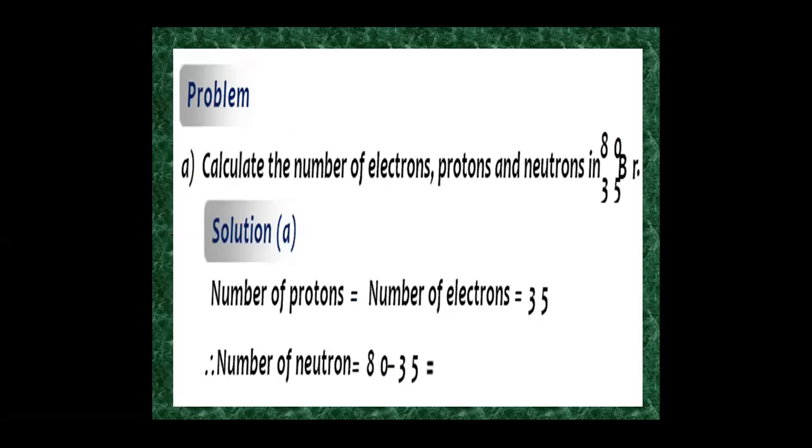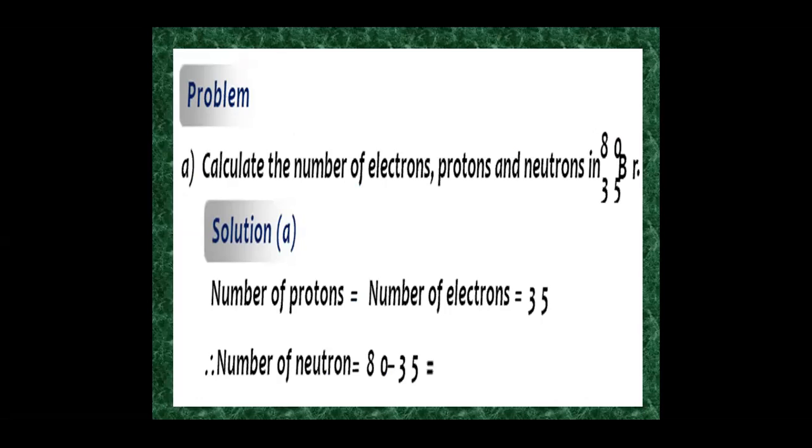The next one: calculate the number of electrons, protons, and neutrons in bromine. Bromine, whose atomic number is 35, mass number is 80. As we know, the number of protons is equal to the number of electrons. So the number of protons is 35, so the number of electrons is also 35. Then the number of neutrons is nothing but A minus Z.